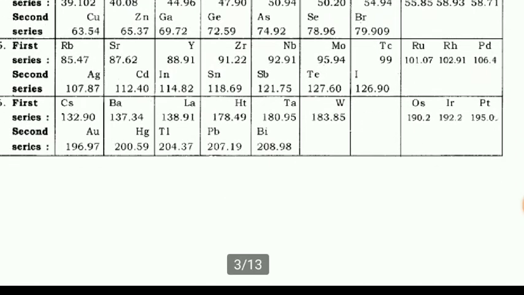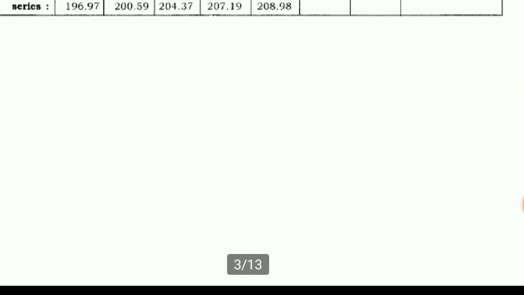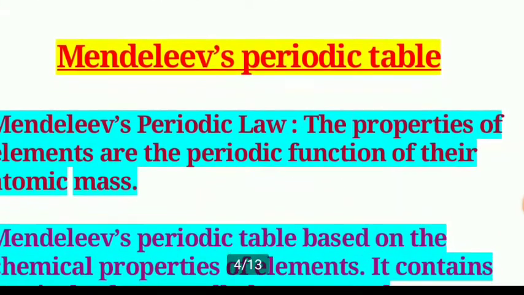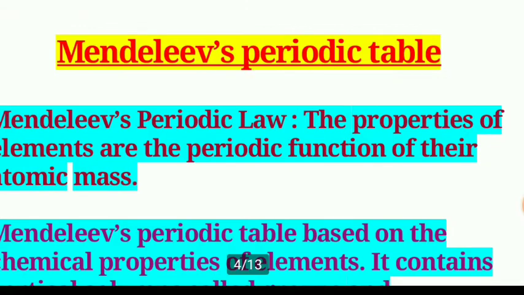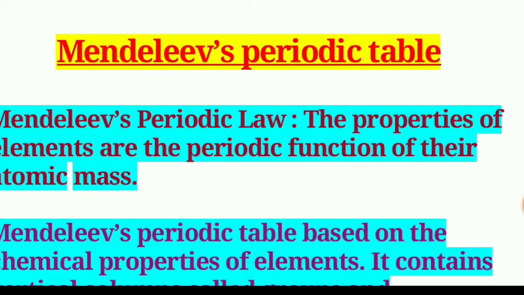Now, what are the achievements of this Mendeleev's periodic table? In Mendeleev's periodic table, the vertical columns are called groups and the horizontal rows are called periods.